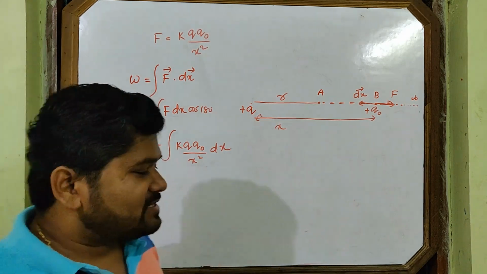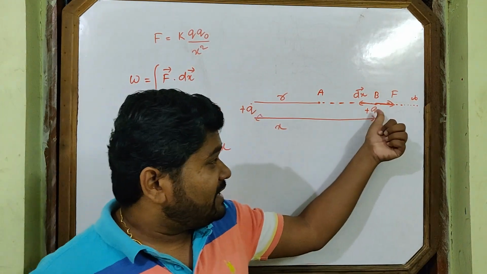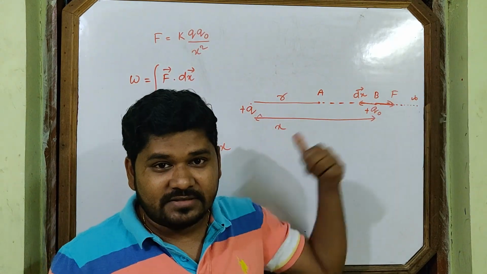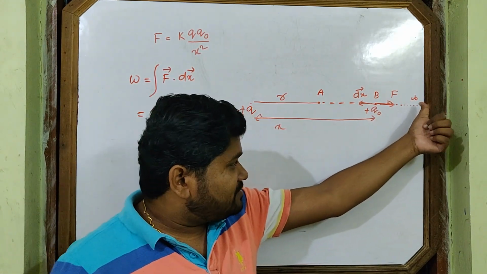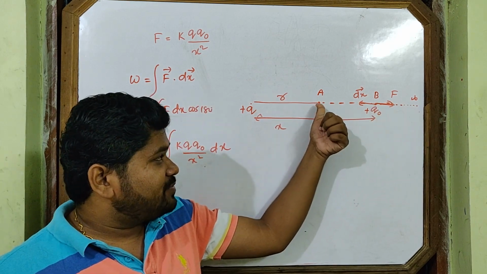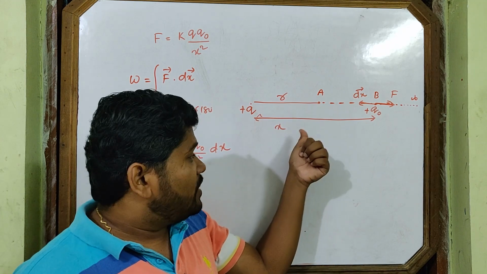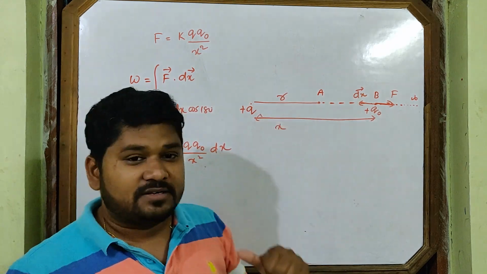What will be the limits of x? When Q naught is at infinity, what is the value of x? Infinity. When Q naught finally comes to point A, what will be the value of x? r.